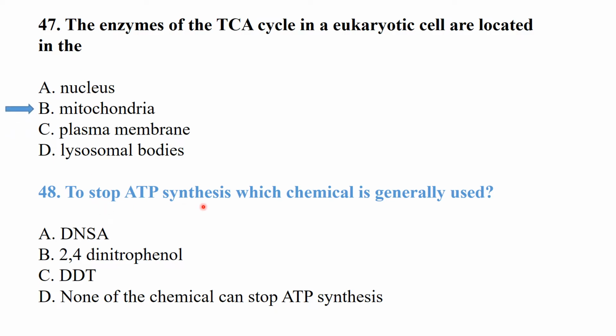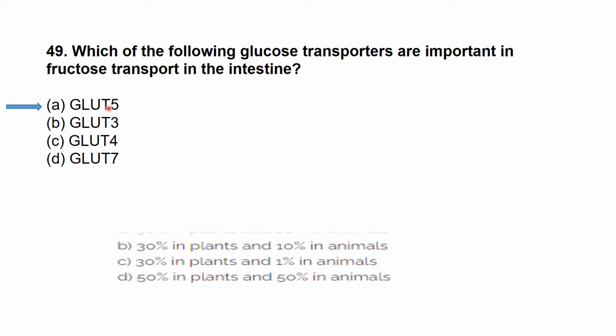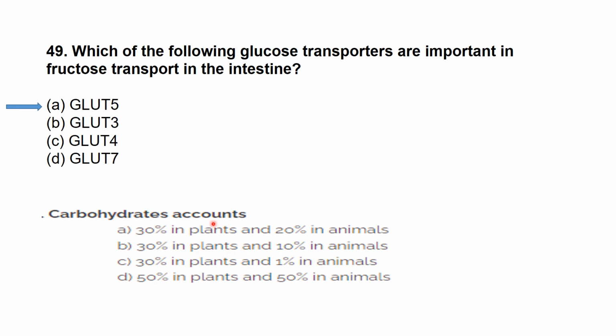To stop ATP synthesis, which chemical is generally used? 2,4-dinitrophenol is used to stop ATP synthesis. Which of the following glucose transporters is important in fructose transport in the intestine? GLUT5. Carbohydrates account for 30% in plants and 1% in animals.